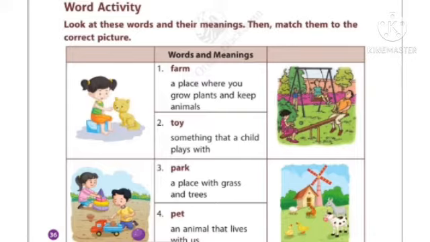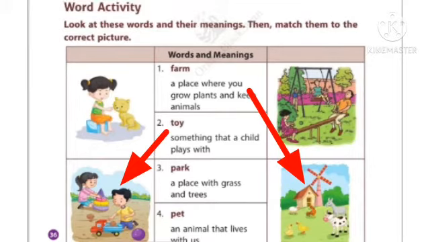Now we can match it. First one is farm. So among these pictures, which one is farm? Yes, so you can match it. Second one, toy. So here the boy and the girl, they are playing with the toy. So this is the toy. Third one, park. Which is park here? Yes, this one. Match it. Fourth one, pet. Which is pet? Yeah, a girl with her pet. So we can match it. So children, all of you should do this exercise in your textbook, page number 36.